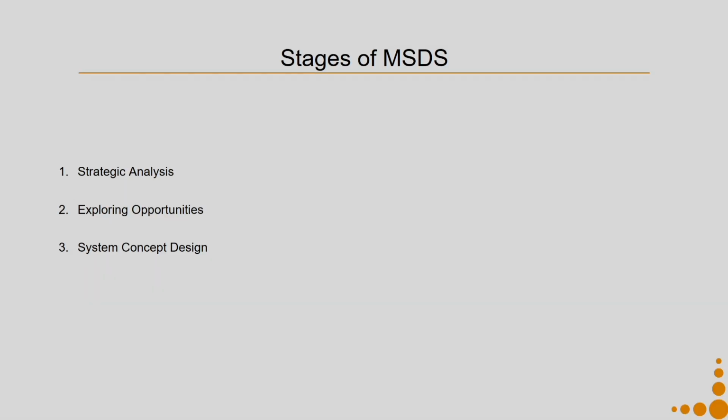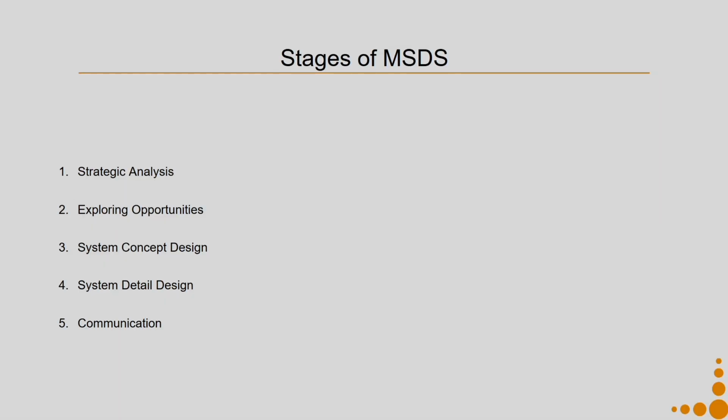Once we have selected one of the concepts, then we go ahead with system detail design. In the system detail design phase, we try to detail the whole system concept that we have developed in a manner that anybody who picks up my report can implement my idea in practice. And finally, the step for communication comes, where we need to communicate with all stakeholders involved or other parties who might be interested in knowing about our project, all the sustainability improvements that we have made, how we have done it and so on.